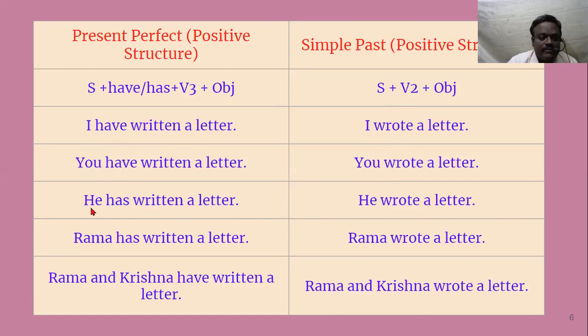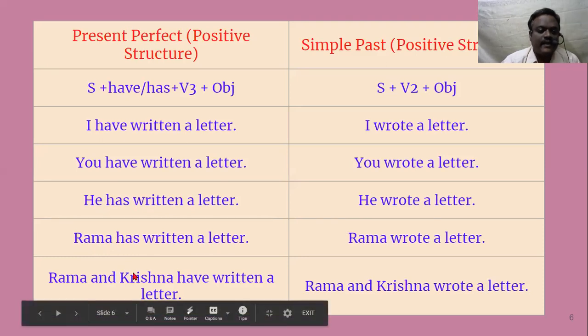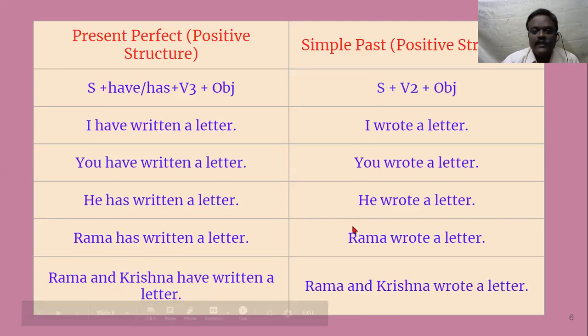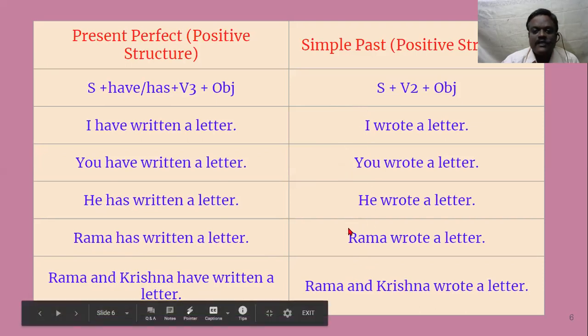In the same way, third person singular, he or she or it takes has. He has written a letter. Then if it is names, if it is singular, we use has. If it is plural, we use have. Rama has written a letter. Whereas here you see Rama and Krishna have written a letter. Here two persons are there, so it becomes a plural. In the same way, simple past tense, as I told you, there is no problem with the subject. Whatever the subject it may be, it will be wrote only.